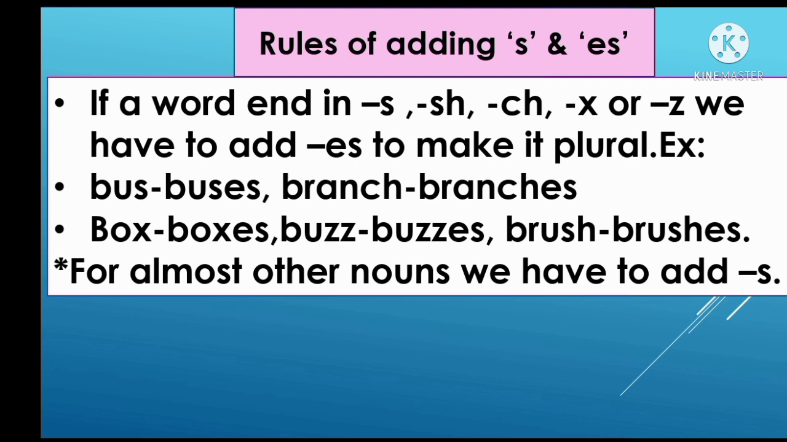Like bus, last letter is s, so we will add here what? Es, it will be buses. Now the next word branch, the last letter ch. So what is the rule? If we see the last letter ch, we will add es for making it plural. So branch, it will be branches. Then the next example, box, last letter is x. So we will add here es for making it plural, boxes. Then quiz, here also last letter z. So we will use what? Es.